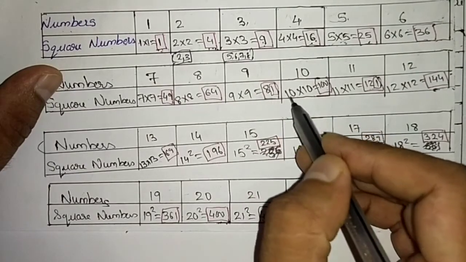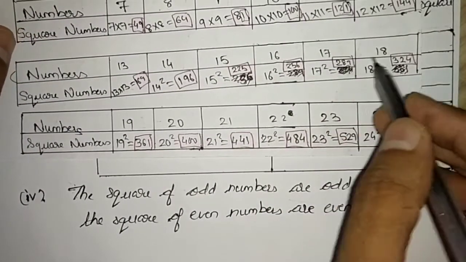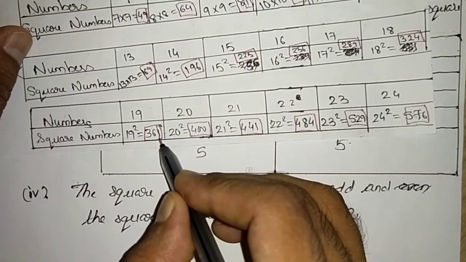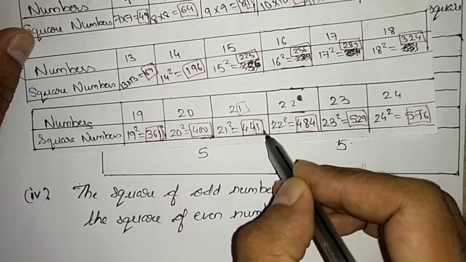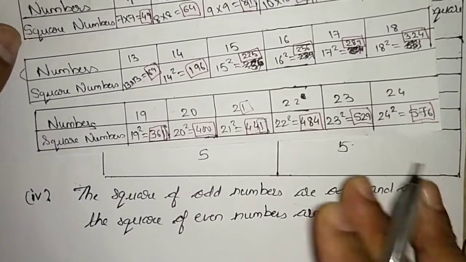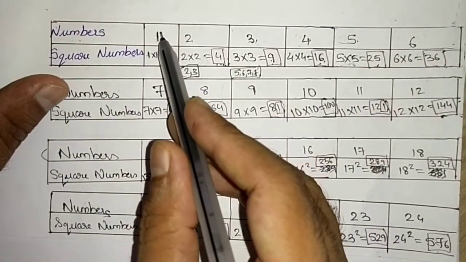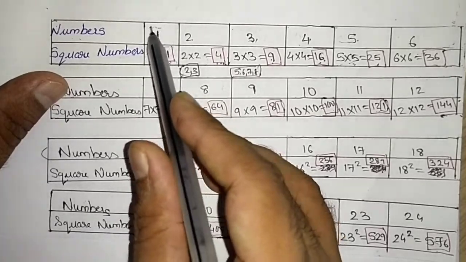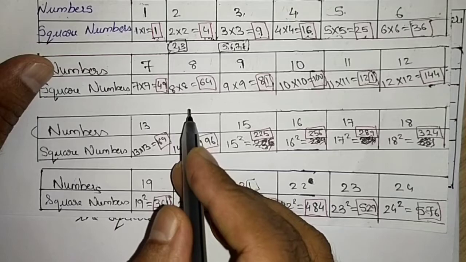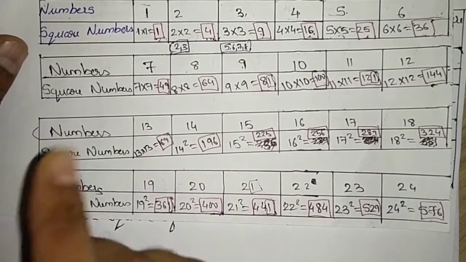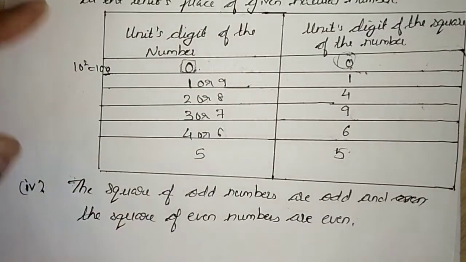You will get 1. 19 square you will get 1. 21 square you will get 1 as the units place. Likewise, wherever you are squaring a natural number containing 1 or 9 at the units place, the perfect square will always have 1 in its units place.